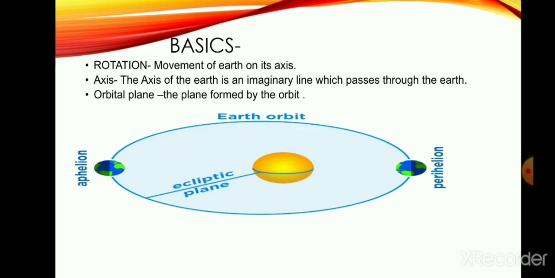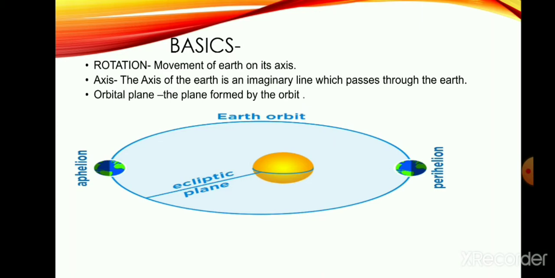Next we will learn about orbital plane. The plane formed by the orbit is called orbital plane. In this picture, you can see the orbital plane.